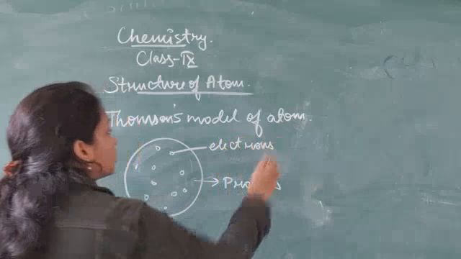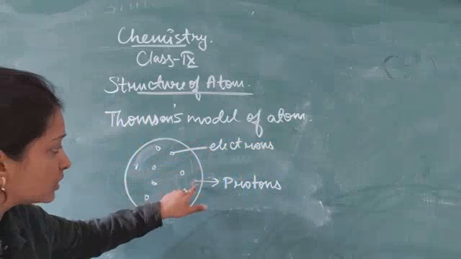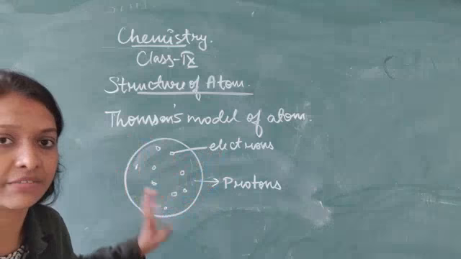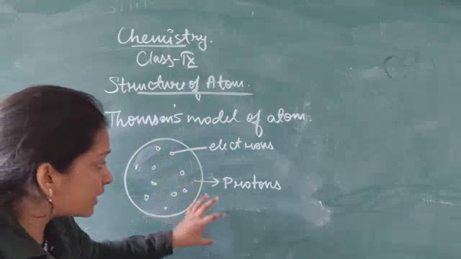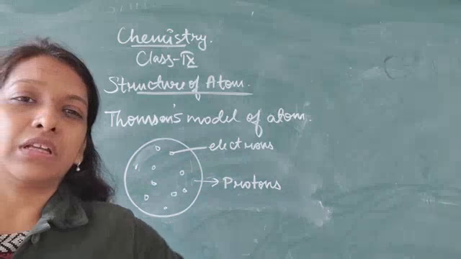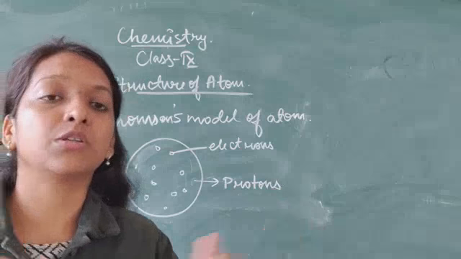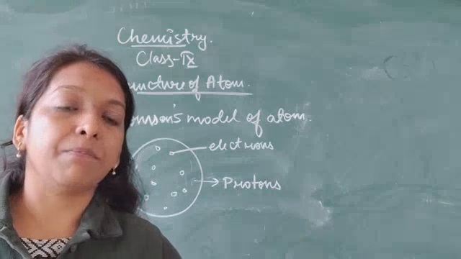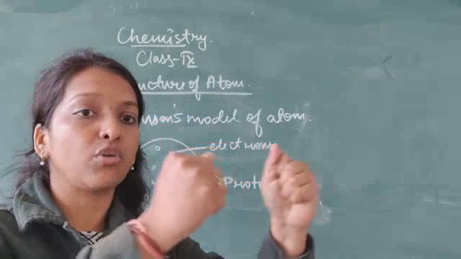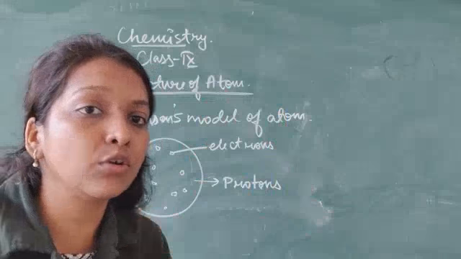So in this structure the red edible parts are protons, which are positively charged, and the black seeds are electrons, which are negatively charged particles, and they are present in equal magnitude. That means the same magnitude of positive charge and the same magnitude of negative charge. So overall they will cancel each other's effect and the atom will become neutral.